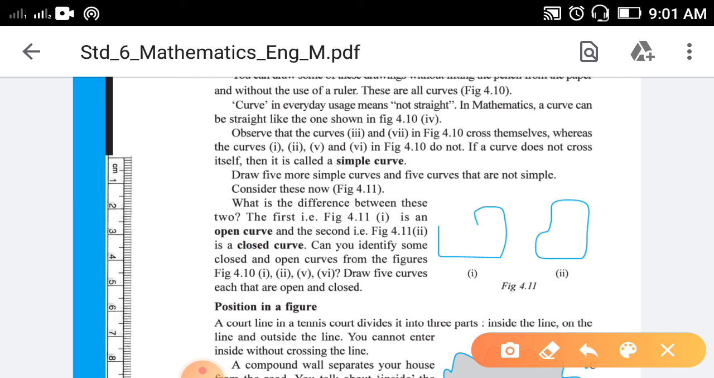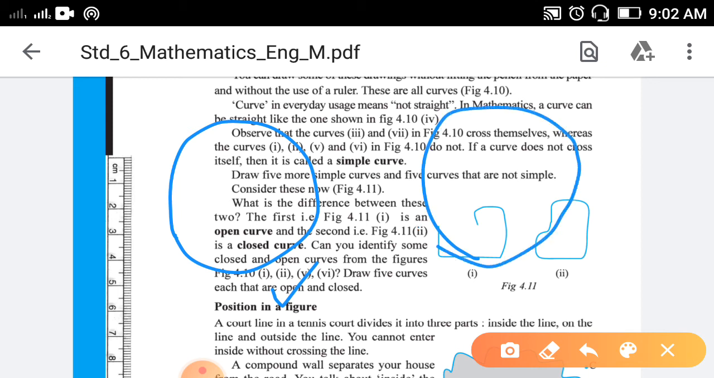Now this is another curve I have drawn. You can see that in this curve two lines are intersecting each other. It means it is not simple. In the circle, you can see no lines are intersecting. It is a simple curve. And in any curve where lines are intersecting each other, it is not a simple curve.